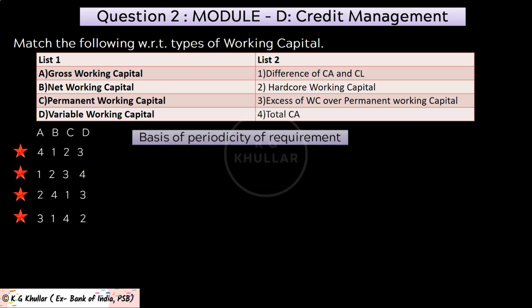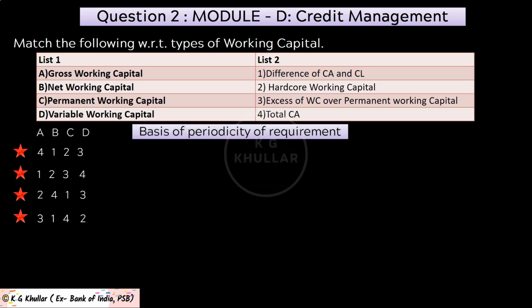Now second classification is on the basis of periodicity of requirements. Friends, on the basis of time and requirement, working capital can be classified into 2 categories, where first is permanent working capital and second is temporary working capital. Now permanent working capital is basically the minimum level of investment required in the business. Friends, please note investment of minimum current assets like inventory, book debts, cash book should always be there to facilitate uninterrupted operation in the business.